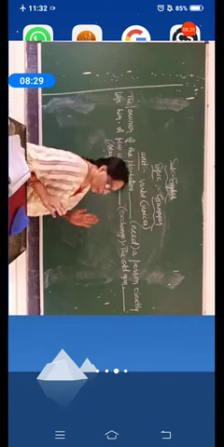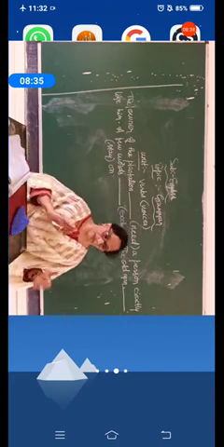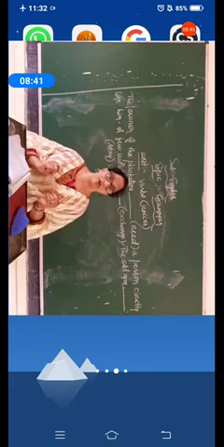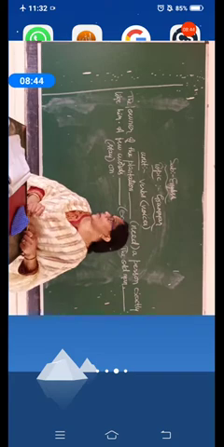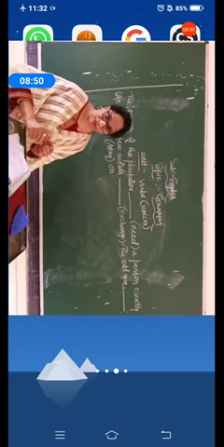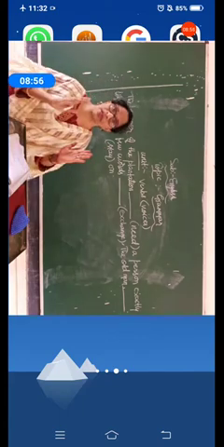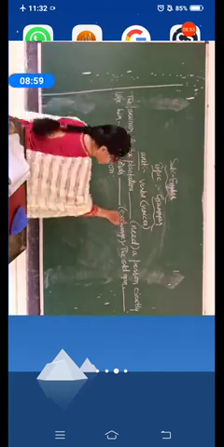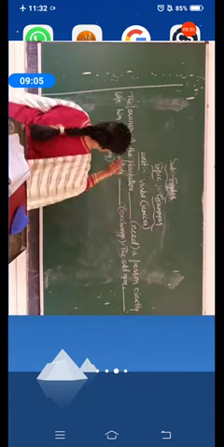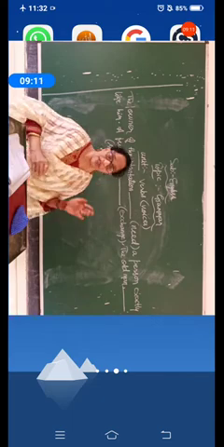in what form it is: present form, past form or future form, or mingled, where one is present and the other one is past and future, whatsoever. We will have to be thorough with the extract. The next point is that when we are going to see the verbs, as I already told you, here in the brackets the main verbs are given with the absence of the helping verb. There is no auxiliary here, either be form or do form or have form or the modals also. There is no presence of any form at all.